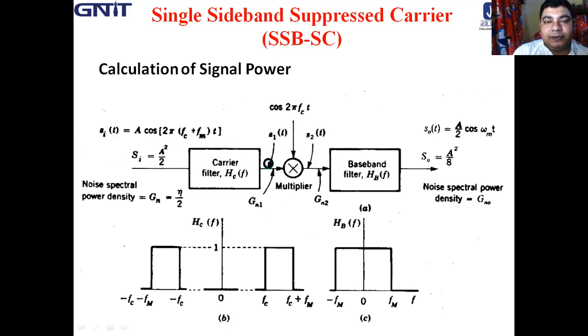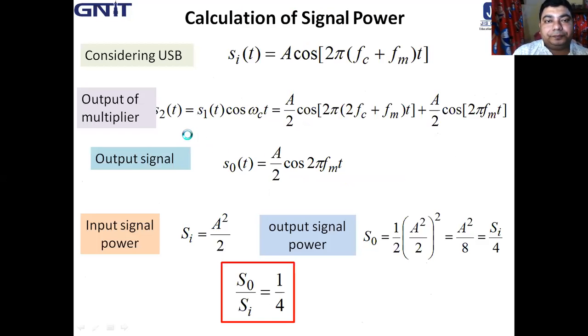So this is S1(t), and after multiplication by cos 2 pi FCT we get S2(t), which is A by 2 cos 2 pi (2FC plus FM) t plus A by 2 cos 2 pi FM t.